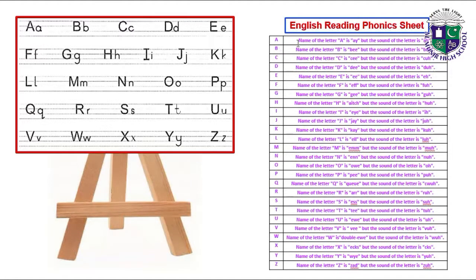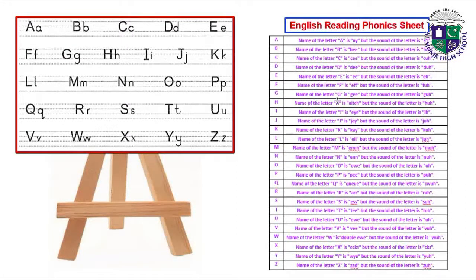Let's start with me. Name of the letter A is A, but the sound of the letter is A. Name of the letter B is B, but the sound of the letter is B. Name of the letter C is C, but the sound of the letter is C. Name of the letter D is D, but the sound of the letter is D. Name of the letter E is E, but the sound of the letter is E. Name of the letter F is F, but the sound of the letter is F.